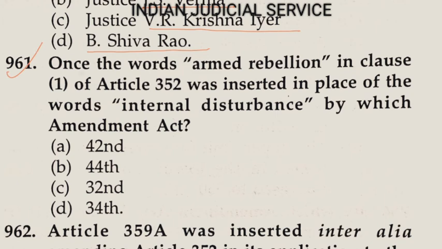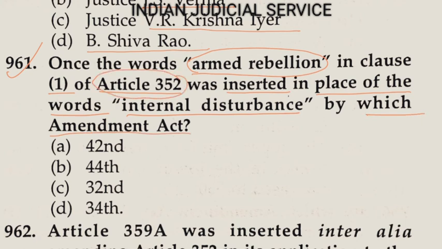Now question number 961. The words armed rebellion in clause 1 of article 352 were inserted in place of the words internal disturbance by which amendment act? So article 352 is related to the national emergency, and it provides the grounds for declaring a national emergency.